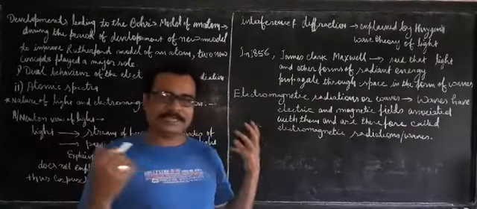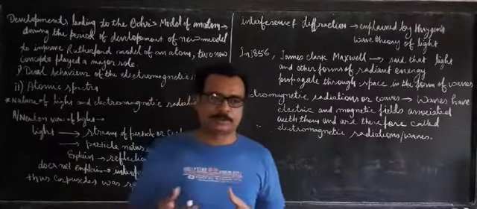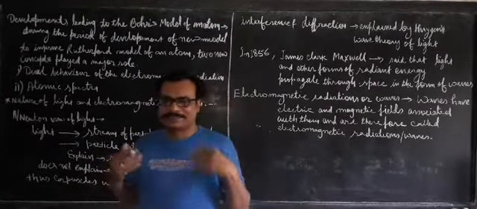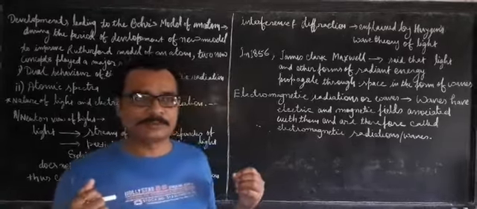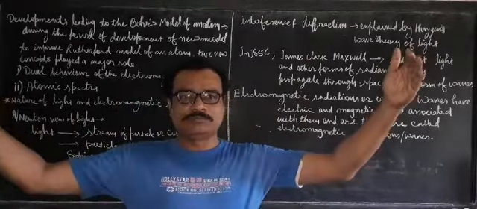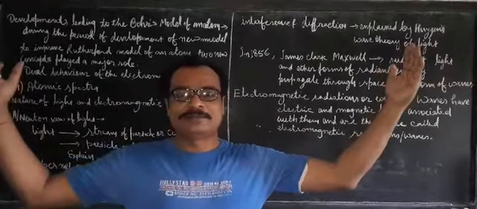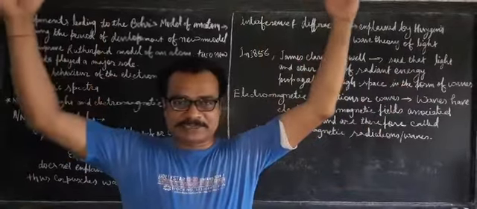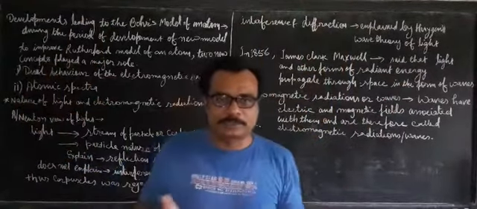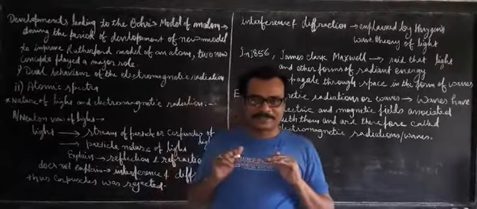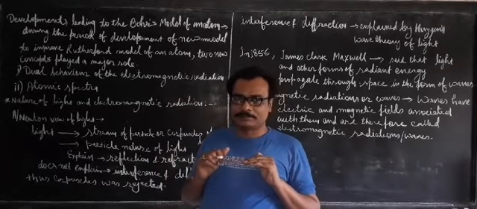Your room has enough light to study and to do your daily work. How does this light come inside the room? There is a wall, there is a terrace, everything is there, so the room is built up. How does this light come inside the room?